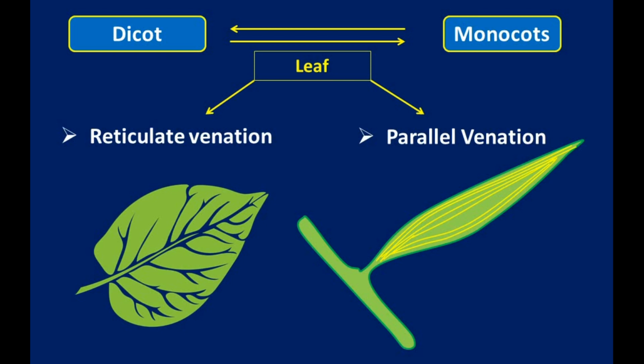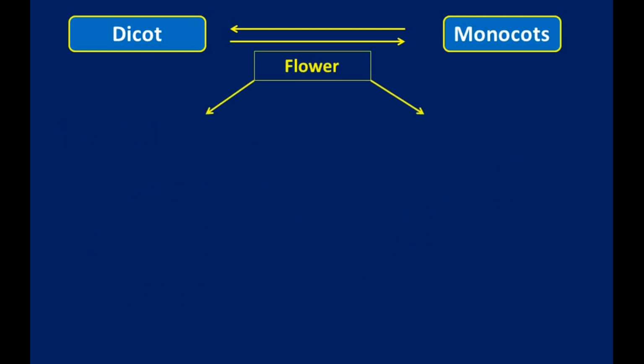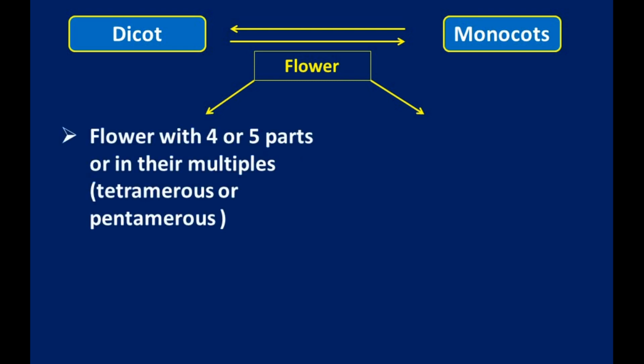And the last part, on the basis of the flowers, we can easily identify monocot and dicot plants. In a dicot plant, flowers have 4 or 5 parts or their multiples. It is known as tetramerous or pentamerous.